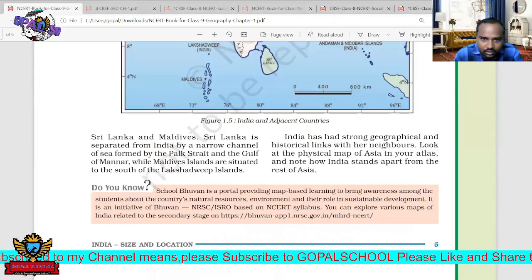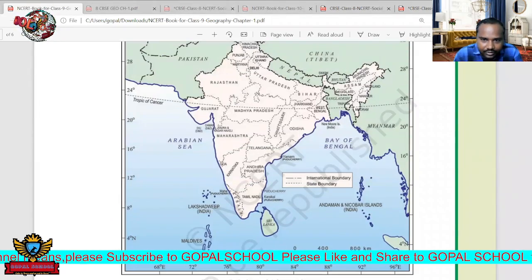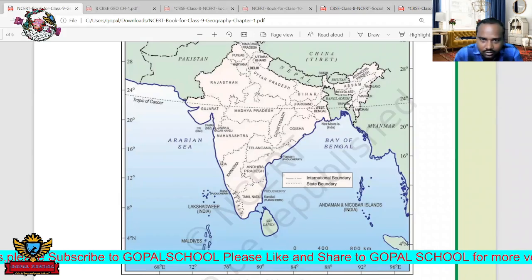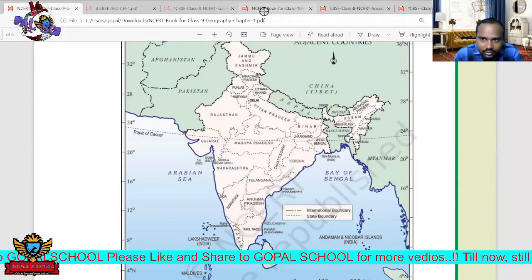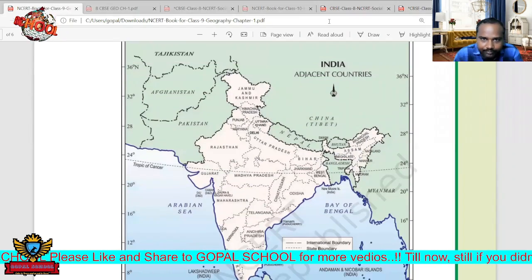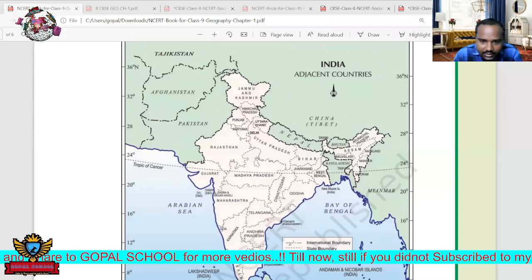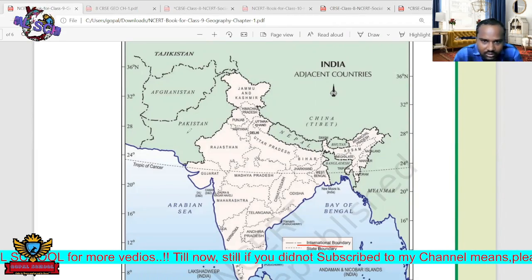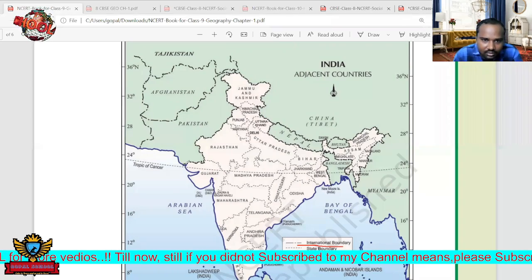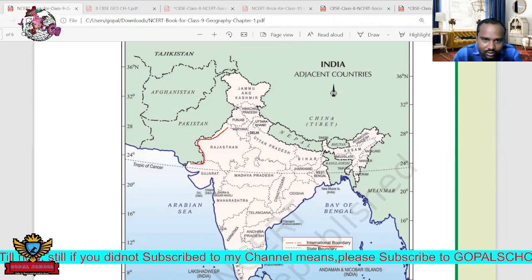Okay. Next one. International boundary. If you see this map, we can come to know the international boundaries of India. If long lines and small dashes are there, it means it is an international boundary. These lines indicate the international boundary.